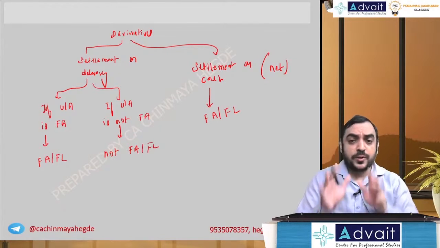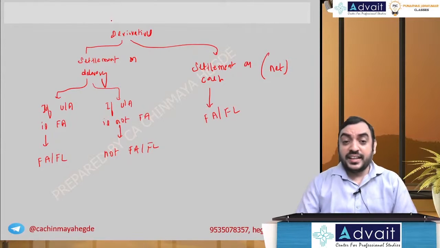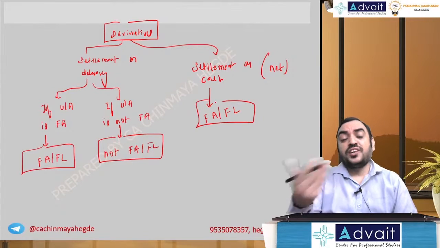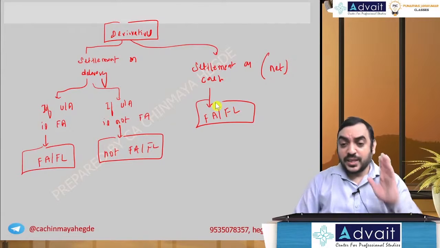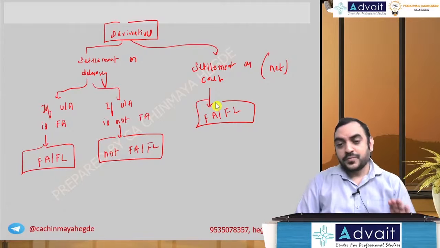So keep this broad framework in mind for classifying a derivative as a financial instrument or not. Keep this chart in mind. It will be useful while solving this problem.